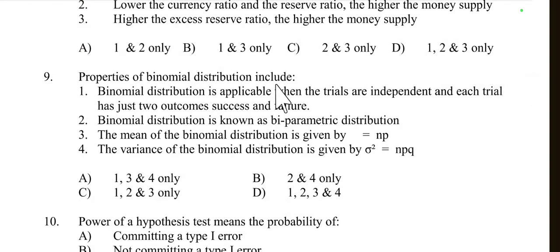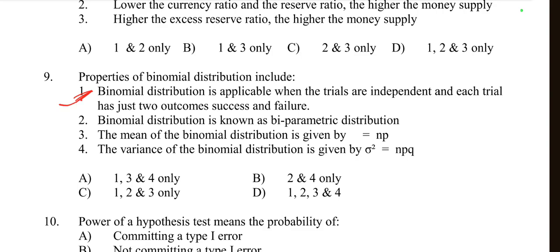Then question number 9. Properties of the binomial distribution include: first, the binomial distribution is applicable when the trials are independent and each trial has just two outcomes, success or failure. Yes, this is true because the binomial distribution models the number of successes in a fixed number of independent trials, with each trial having two possible outcomes, either success or failure.